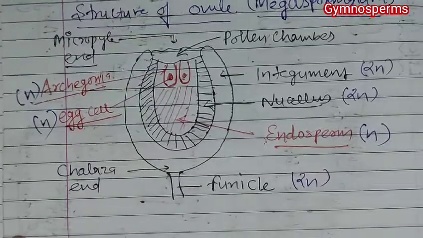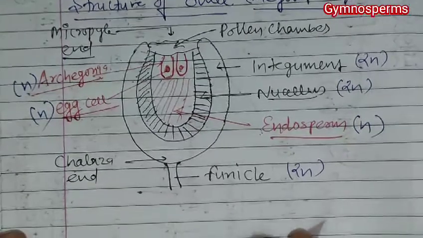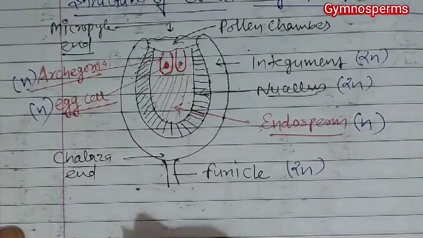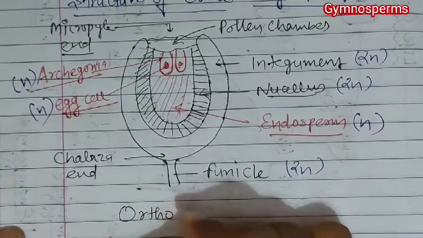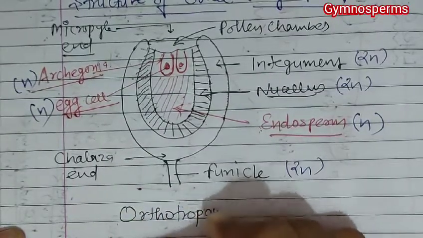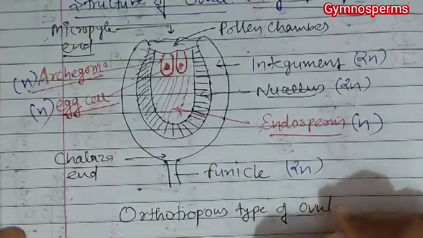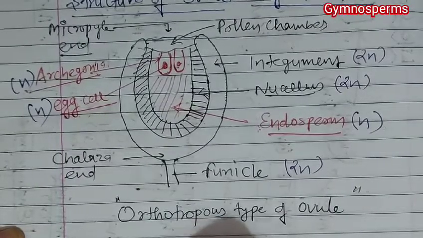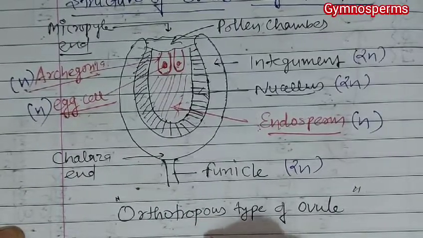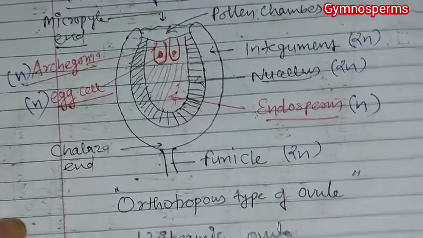Okay, so this structure of ovule is known as the orthotropous type of ovule, and this is a unitegmic ovule, meaning a single integument is there.